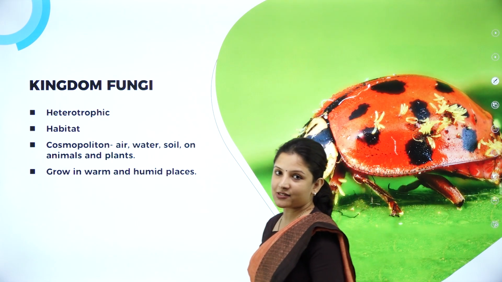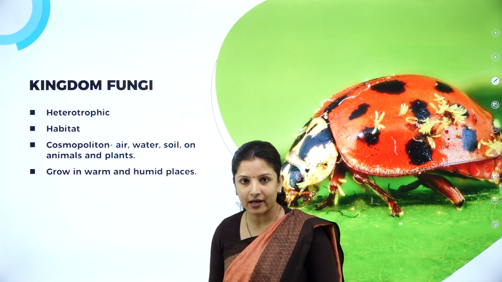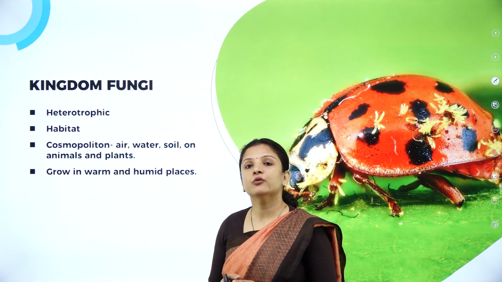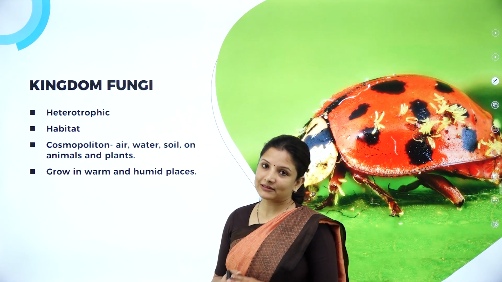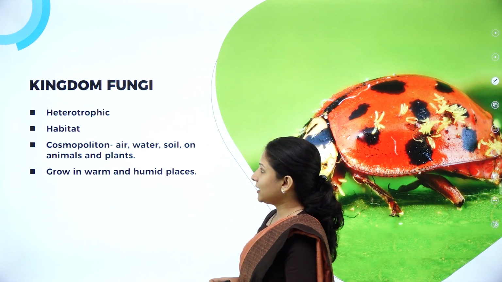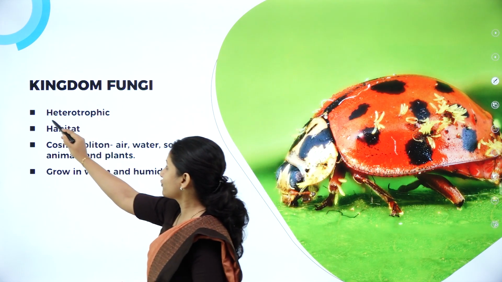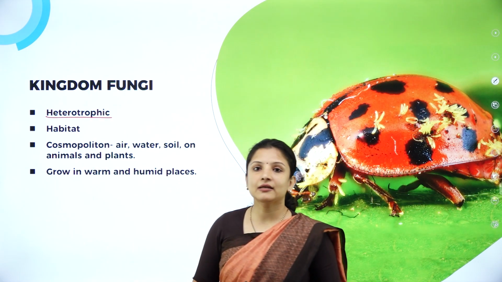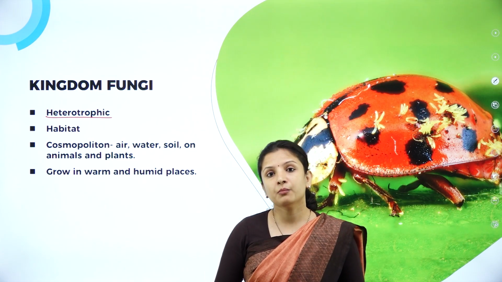So in earlier sessions, we had learnt about kingdom Monera and kingdom Protista, right? Under Whittaker's system of classification. So this is the third kingdom, that is kingdom fungi. So in kingdom fungi, all the organisms are heterotrophic, meaning they depend on other organisms for their food, wherein majority